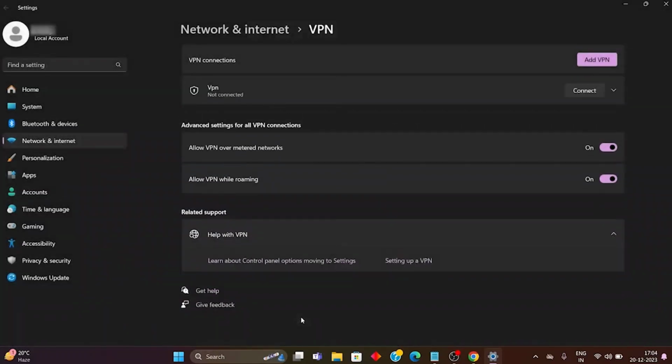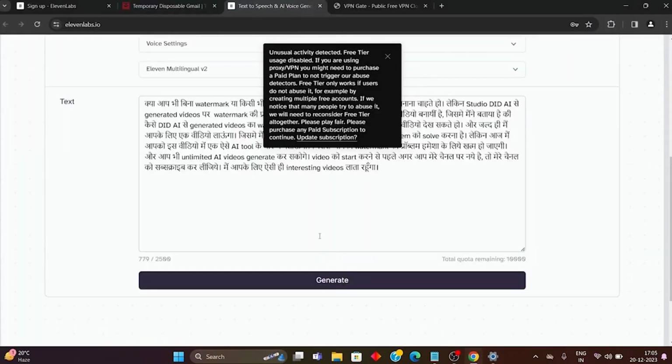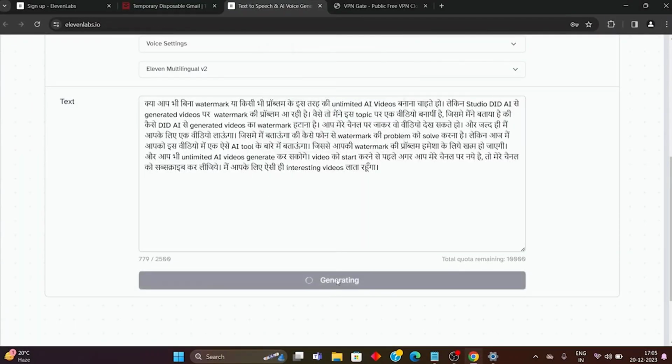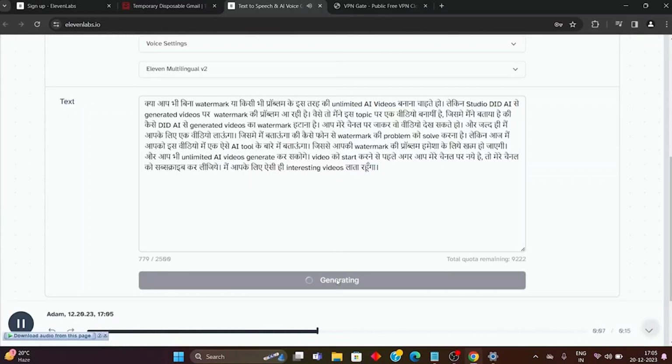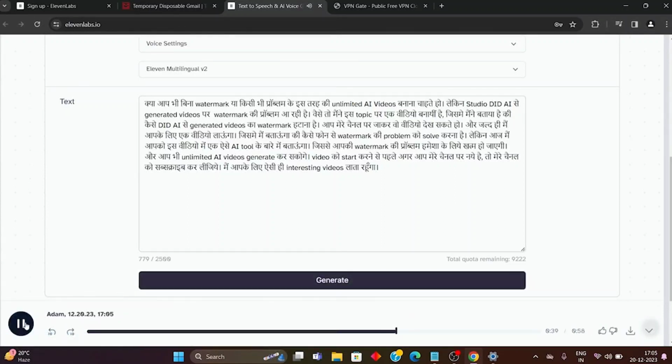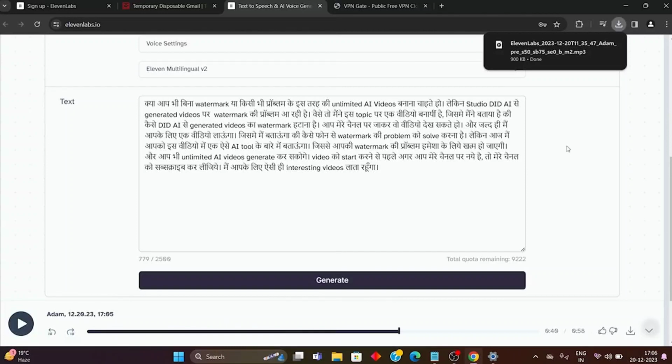So once your VPN is connected and you see the option of disconnecting it, just come back to the site of ElevenLabs.io and just simply click on generate. And now if you see at the bottom, the audio is generated, like it's trying to generate for the given text, and now you can simply download it and the audio is downloaded. And guys, this is how you can use this ElevenLabs.io solution fix on your PC.